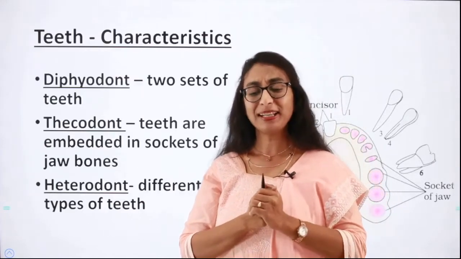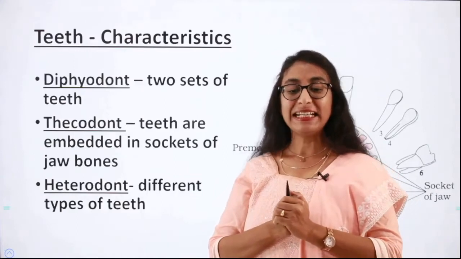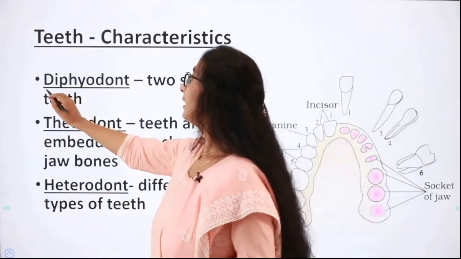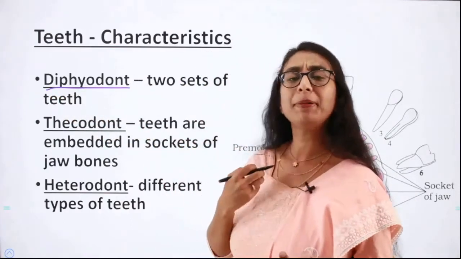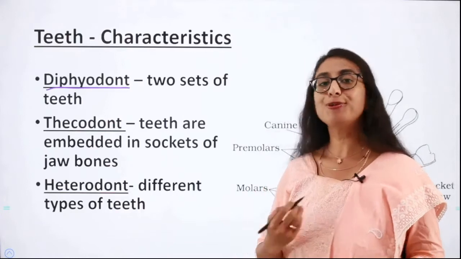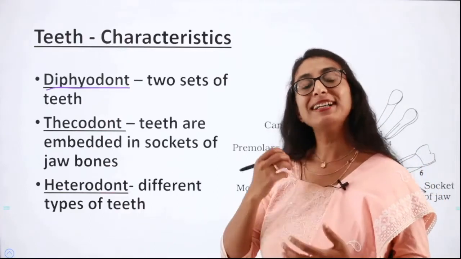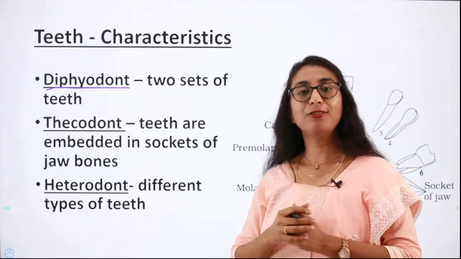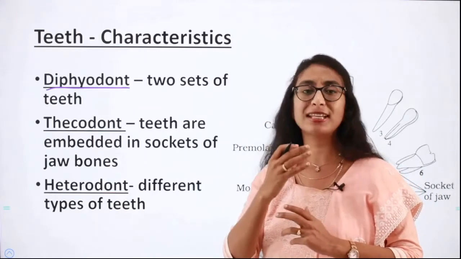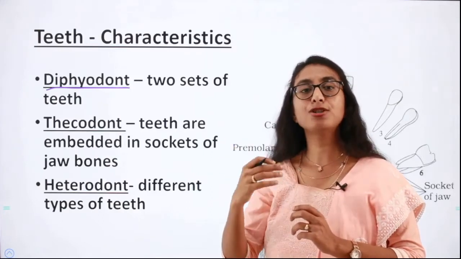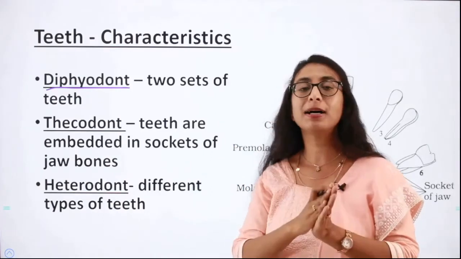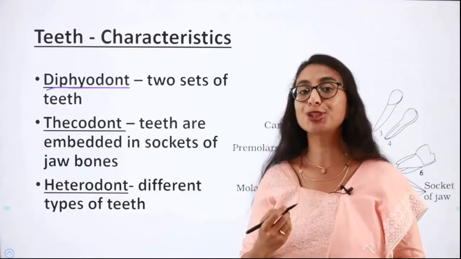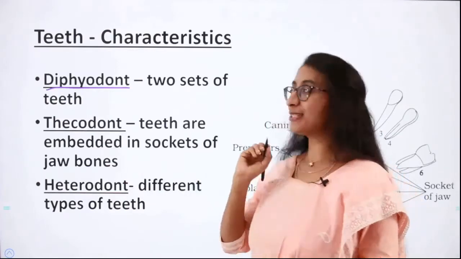So teeth, what are the characteristics of teeth? Teeth is diphyodont. What do you mean by diphyodont? We all have two sets of teeth, isn't it? The first set of teeth we get when we are around 6 months of age, right? The first teeth a baby gets is around the age of 6 months, and it continues until the age of 2 years. So in between 6 months to 24 months, the child gets its first set of teeth, which is called as milk teeth or deciduous teeth.